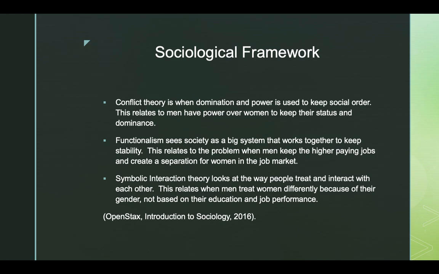Functionalism sees society as a big system that works together to keep stability. This relates to the problem that when men keep the higher paying jobs, they create a separation for the woman in the job market. Symbolic interaction theory looks at the way people treat and interact with each other. This relates to when men treat women differently because of their gender, not based on their education and job performance.